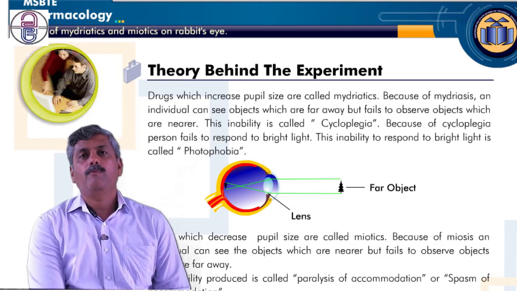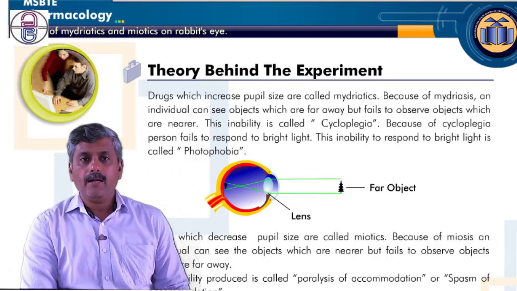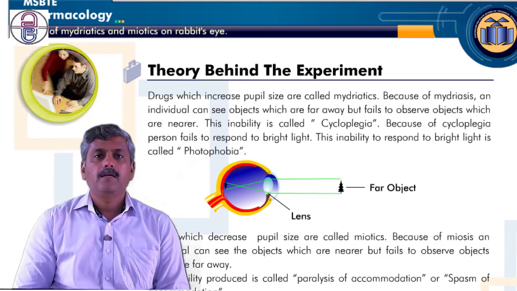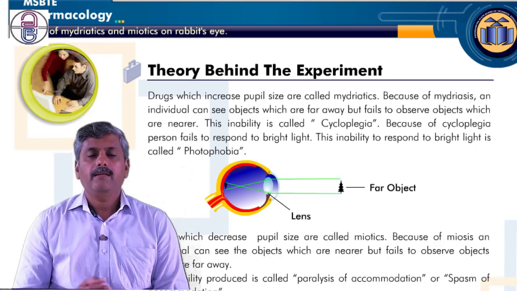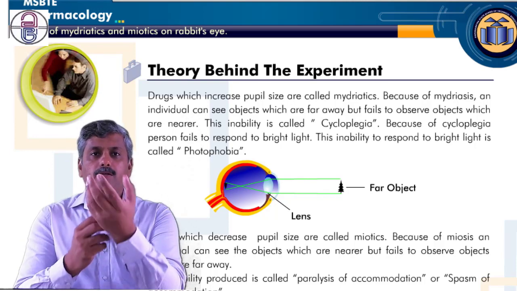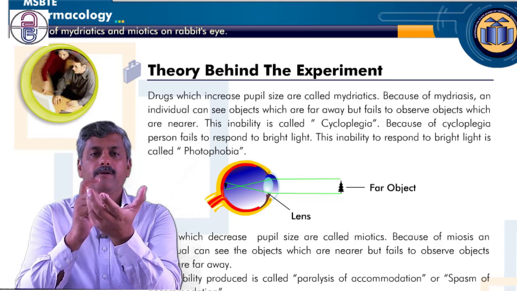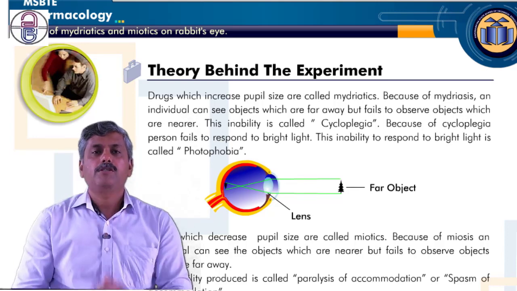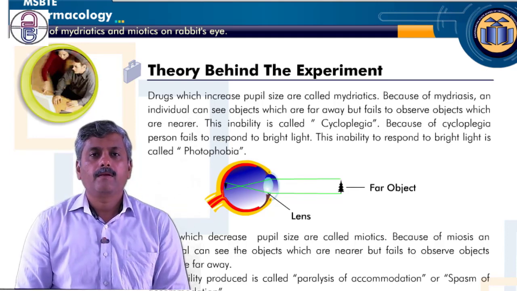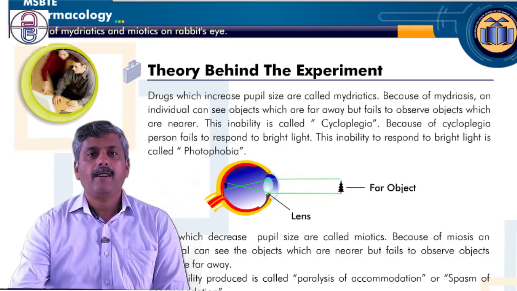Let's see one example. You might see some cameras, Canon or any other model camera, where we are trying to adjust the lens. We are trying to adjust the lens for what is far away.